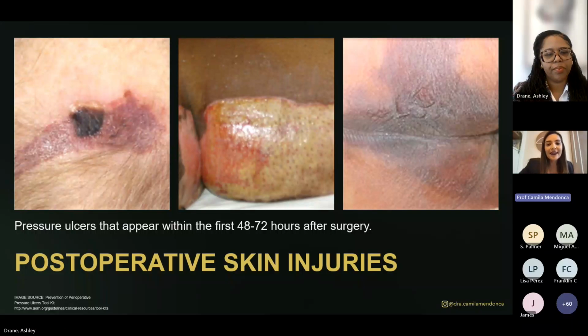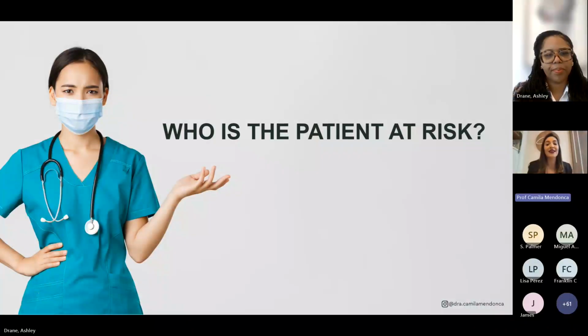And the third picture shows you a pressure injury related to patient positioning. Most of the time, the professional cannot observe this formation in the immediate postoperative period. And maybe things like this will continue, because if we can't see the injury, we can't prevent the next injury from happening again.